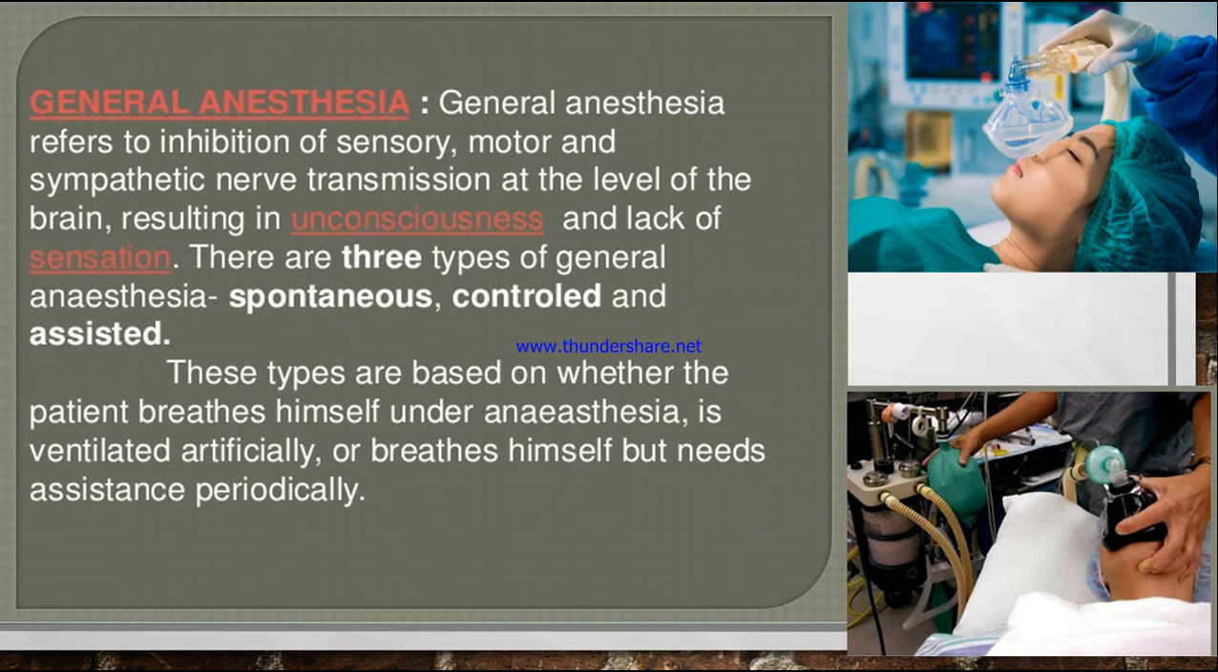There are three types of general anesthesia: one is spontaneous, one is controlled, and one is assisted. These types are based on whether the patient breathes by himself under anesthesia, whether the patient is ventilated artificially under the ventilator, or whether the patient breathes himself but needs some assistance. So that is the types of general anesthesia.